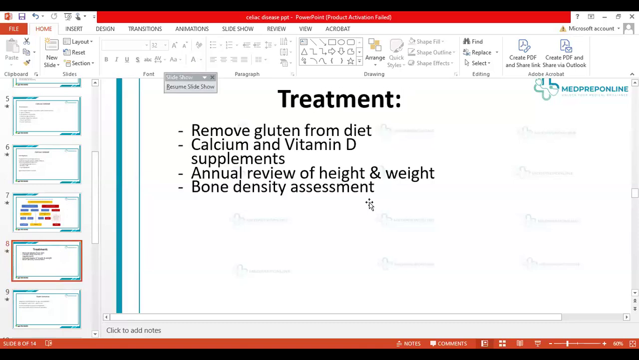Before that, we'll discuss what complications we can have in these children. As I told you, it can affect any of the systems of the body, from the CNS to the musculoskeletal system to the GI, to the oral, almost every system is involved in this as well. So it can cause certain complications.